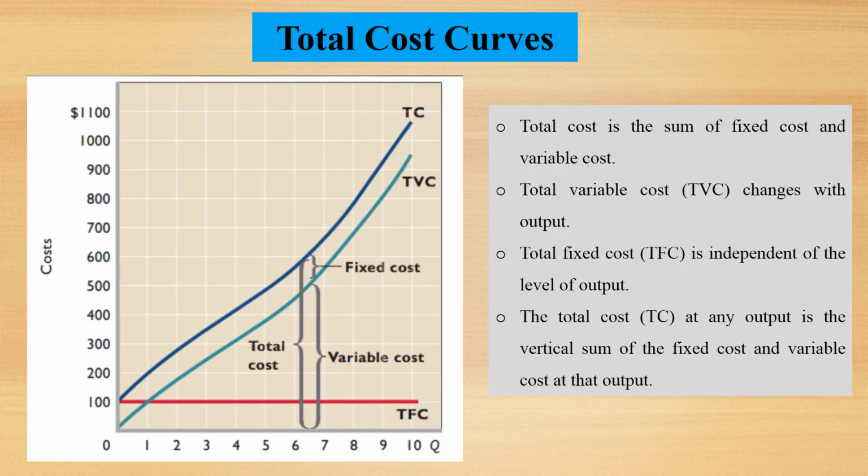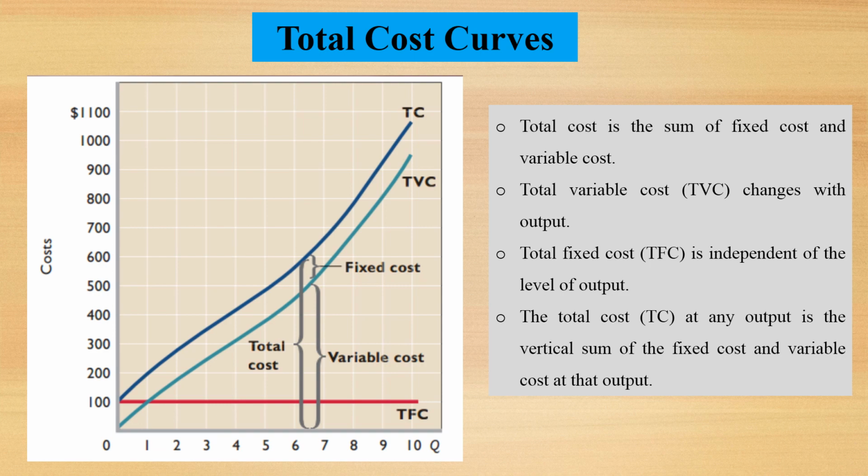Total cost curves. If we want to draw total cost curves, we take cost on the vertical axis and quantity of product output on the x-axis. Total cost is the sum of fixed cost and variable cost. Total variable cost changes with output. Total fixed cost is independent of the level of output. The total cost at any point is the vertical sum of the fixed cost and the variable cost at that point. These graphs show that total cost is the sum of fixed cost and variable cost.